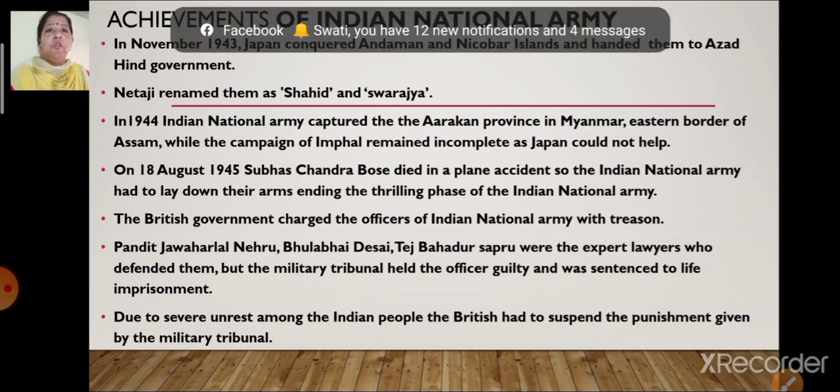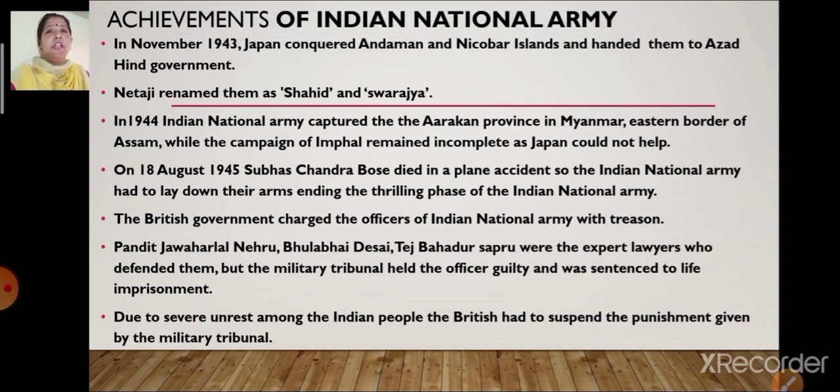Later on, in 1944, what happened? The Indian National Army started capturing more and more provinces, for example the Arakan province in Myanmar. As you all know, children, previously this part was also a part of India. Then the eastern border of Assam was also captured. Slowly, the places were getting captured by the INA with the help of Japan.